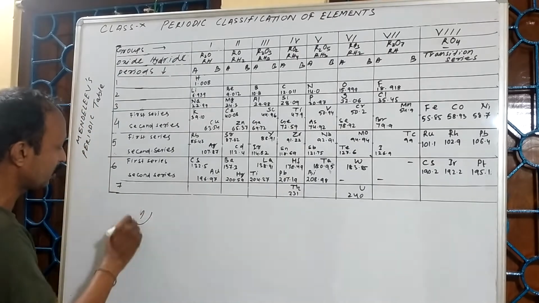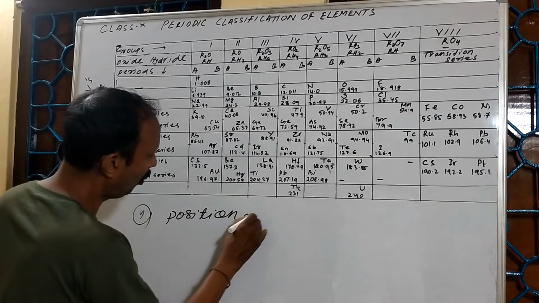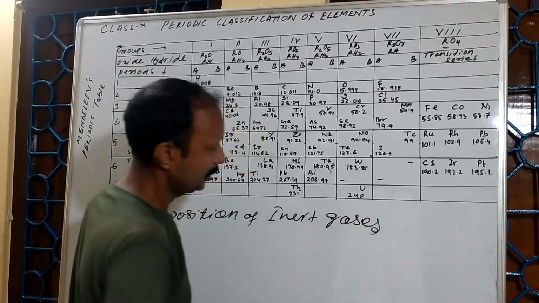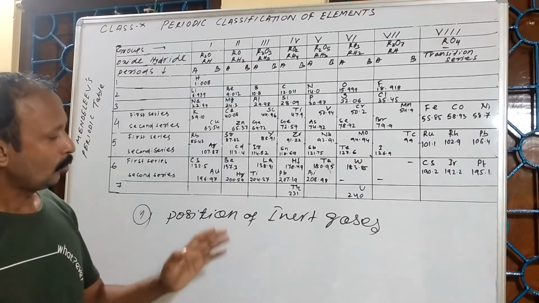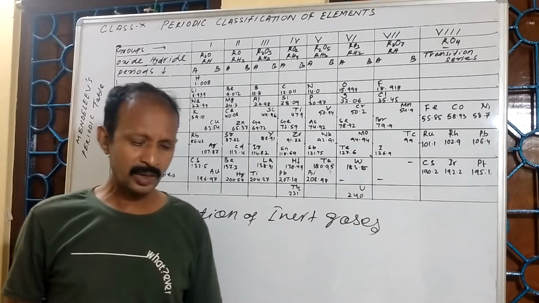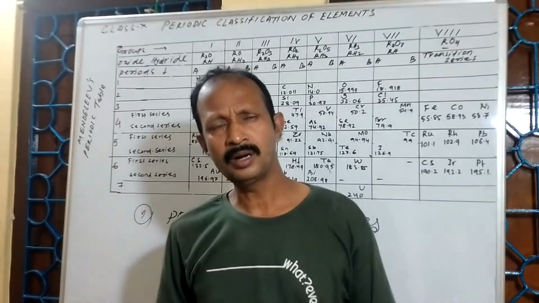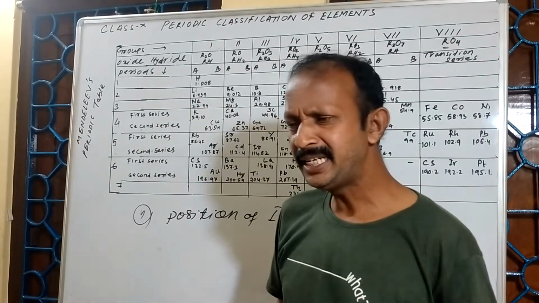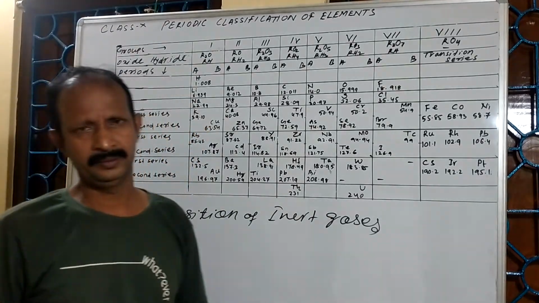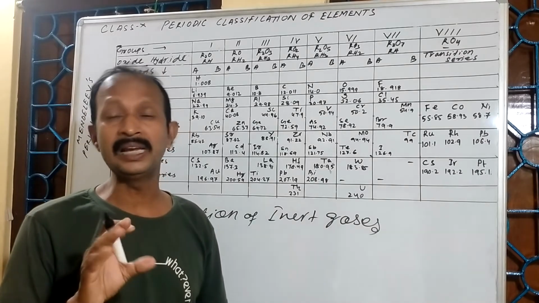Now the fifth important point is the position of inert gases. When Mendeleev prepared the periodic table, inert gases were not discovered. One of the main reasons for their not being discovered is that these elements are least reactive and their availability is very low.